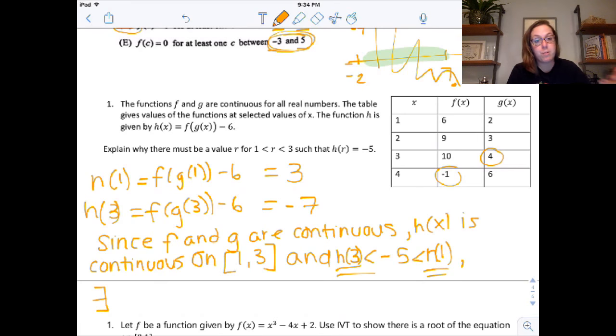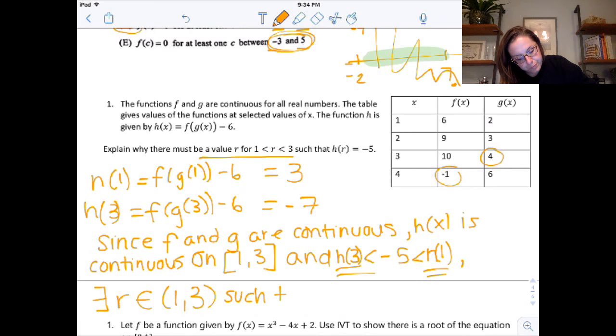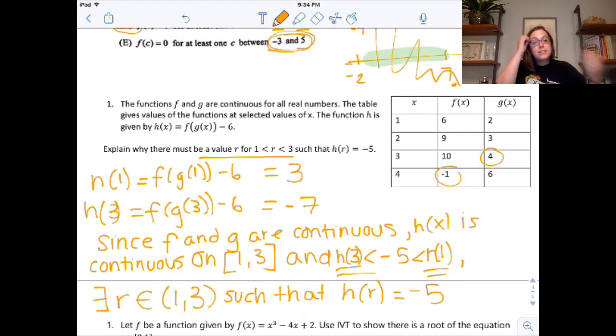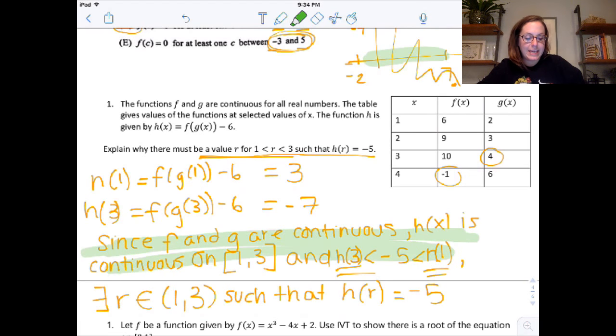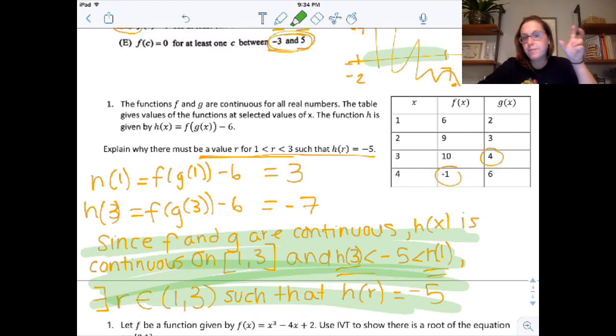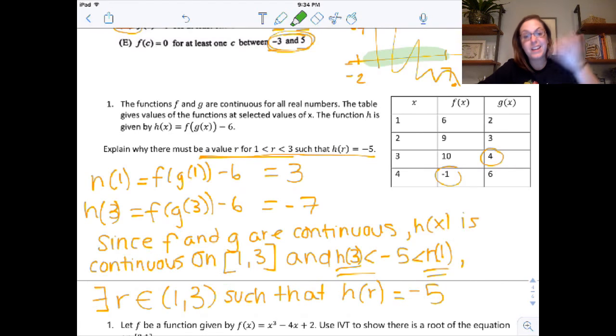There exists, or there must be, that's a there exists symbol, an r on the interval from 1 to 3. I'm just copying this. There is a value r on the interval from 1 to 3 such that h of r equals negative 5. So the second part of your explanation, you're copying right from there. The first part is the really important part. I would make sure you can write a killer explanation of this. There are very few things I guarantee. I guarantee you will see that. And I guarantee you'll see it on the AP exam too.